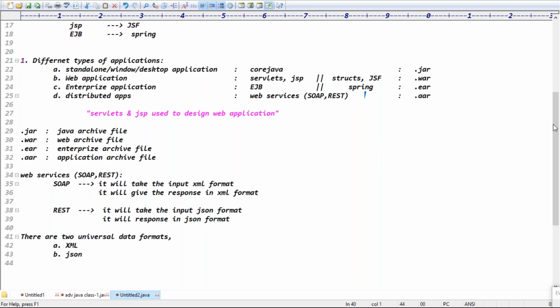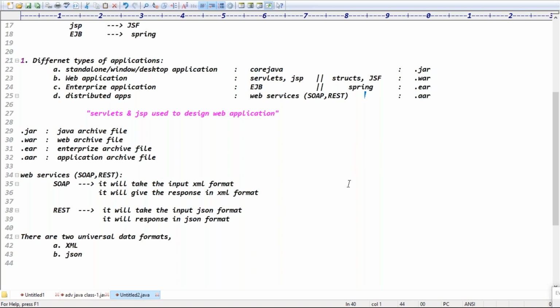Multiple clients, in the sense of multiple technologies: .NET, Python, Java, anyone can access it. Anyone can access means the input must be in which format? Python format, .NET format, or a universal data format? They have to give the data in a universal format. Ashok is a Python student, another is a .NET student, John is a Java student, but all three can access my service. The three guys can give the JSON input, and I can take the JSON input and process the data.